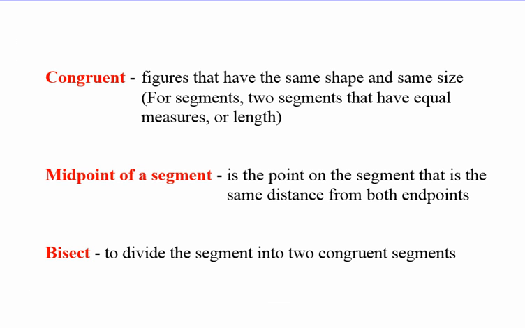Here are a few more definitions. Congruent: figures that have the same shape and same size. For segments, 2 segments that have equal measures or length. Midpoint of a segment is the point on the segment that is the same distance from both endpoints. And then finally, bisect, to divide the segment into 2 congruent segments.